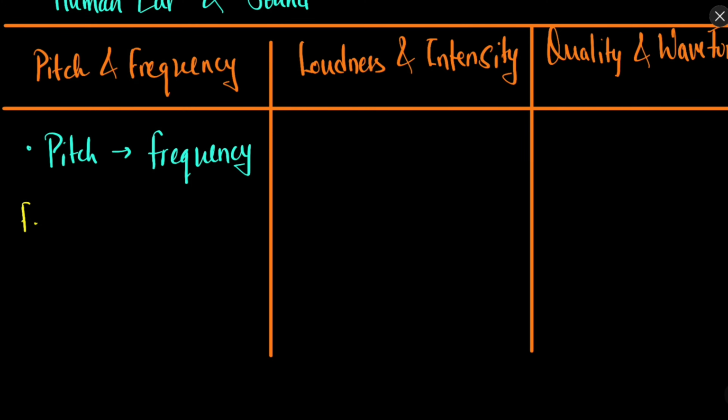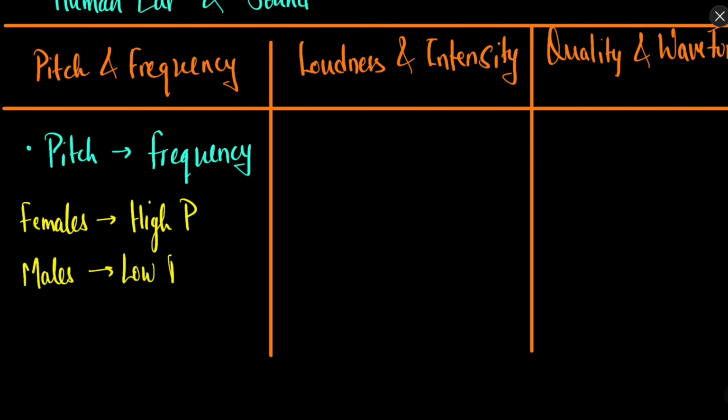In humans, the females have high pitch voice, and males have comparatively low pitch voice. High pitch means the frequency is high, and low pitch means the frequency is low. So the frequency change can help us in finding whether it is a female voice or a male voice.